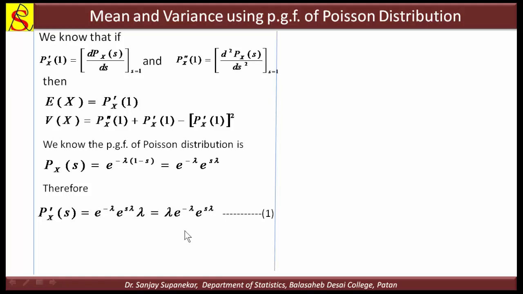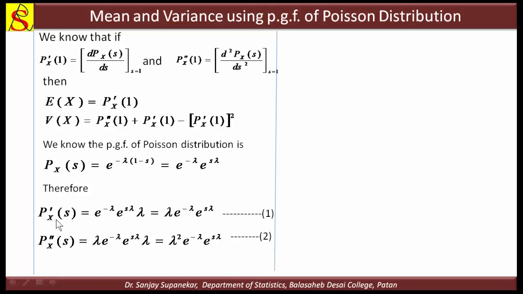Again we take the second derivative. Then we get P double dash of s is equal to lambda into e raised to minus lambda, which is a constant, written as it is, and we take the derivative of e raised to s lambda again. This is the same derivative: e raised to s lambda as it is, and the derivative of s lambda is lambda. So we can rewrite this as lambda square, e raised to minus lambda as it is, and e raised to s lambda.